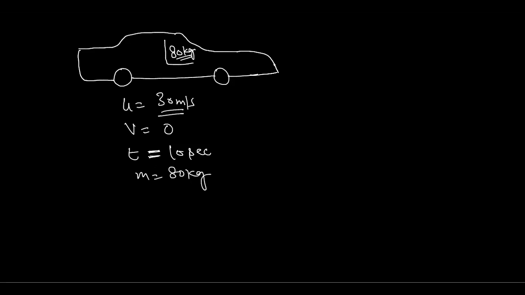Try to tell. Use this formula: F is equal to m times (v minus u) by t. Here m is 80, v, the final velocity, will become 0, the initial velocity u is 30, and t is 10 seconds. Calculate this force.